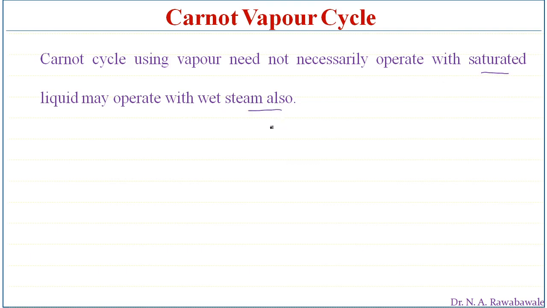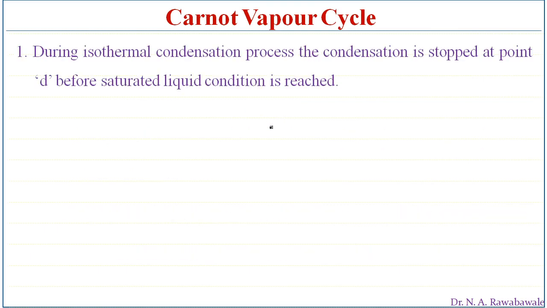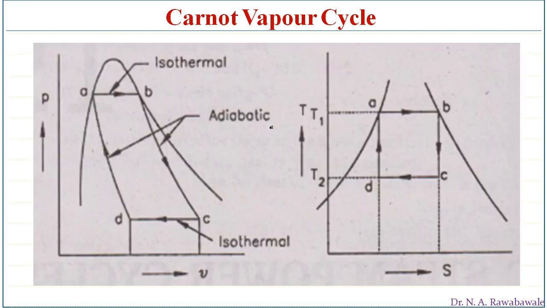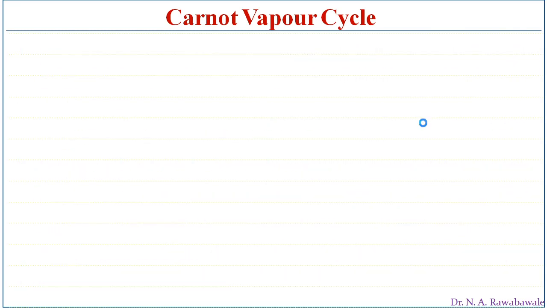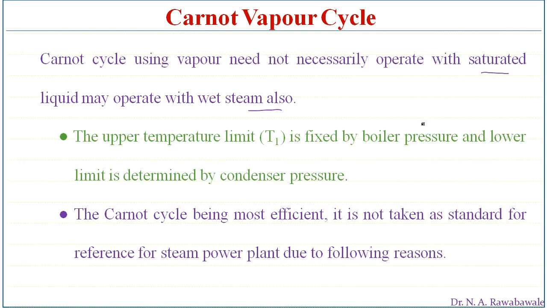So we can see in this diagram, this expansion may be at dry saturated steam, or it may start earlier than that. So this is one of the advantages. This Carnot cycle may have steam at the expansion that is wet or dry saturated, and not necessarily operate with saturated liquid, it may operate with wet steam also.